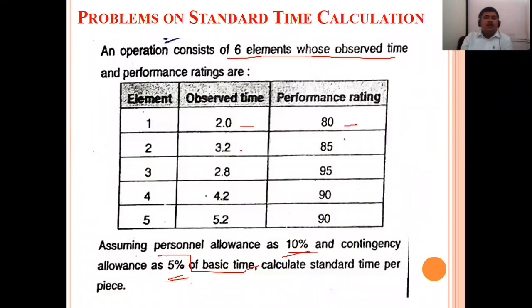Then for the second element, the performance rating is 85 and the time required is 3.2 minutes. For the third element, 2.8 minutes is required and 95 is the performance rating. 4.2 is the observed time with 90 performance rating, and 5.2 is the required time with 90 performance rating. Additionally, we should go for 10% personal allowance and 5% contingency allowance. To complete these operations, what will be the standard time that we have to calculate?